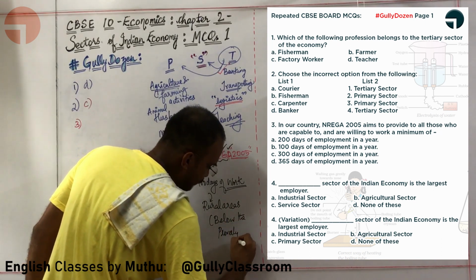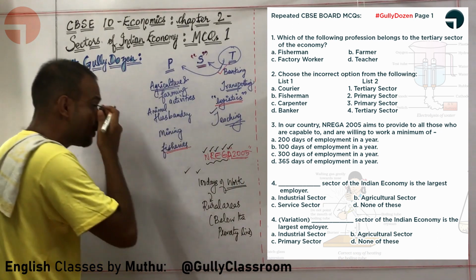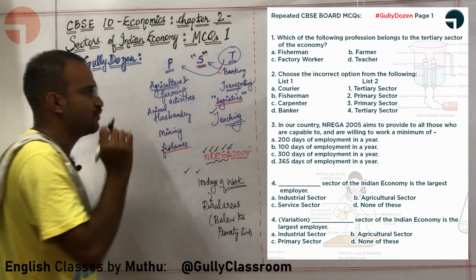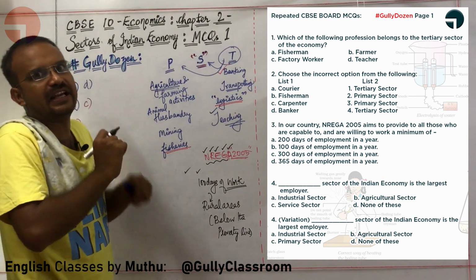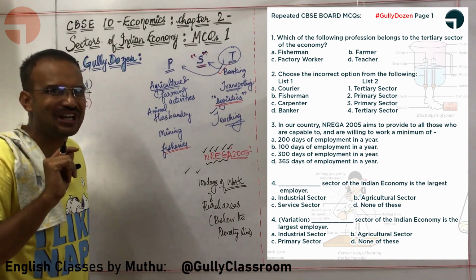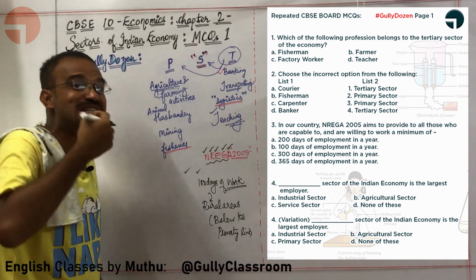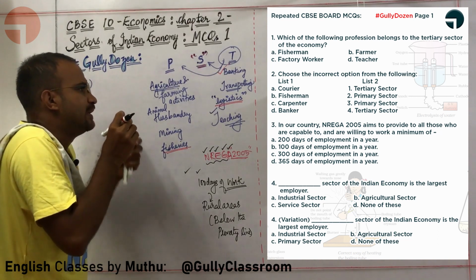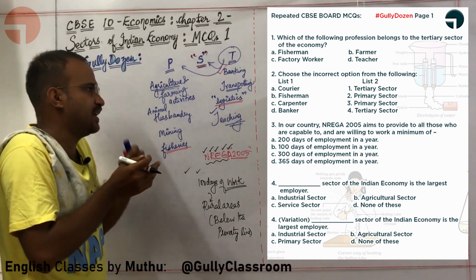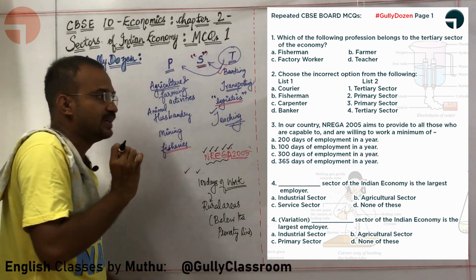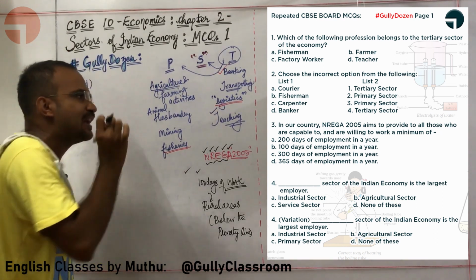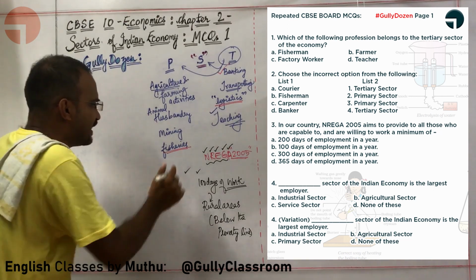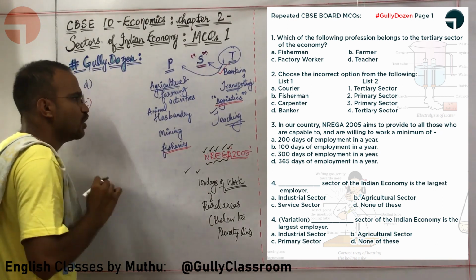Okay, sir, that is fine. Rural areas below the poverty line. What next? By doing this, NREGA 2005 is implementing the right to work. We have a fundamental right to work. NREGA 2005 is helping us to implement it. What else, sir? So what type of work is promoted in NREGA? The type of work that increases production of land is promoted in NREGA. This is basically a very short recollection of NREGA. Now let us go for our question.